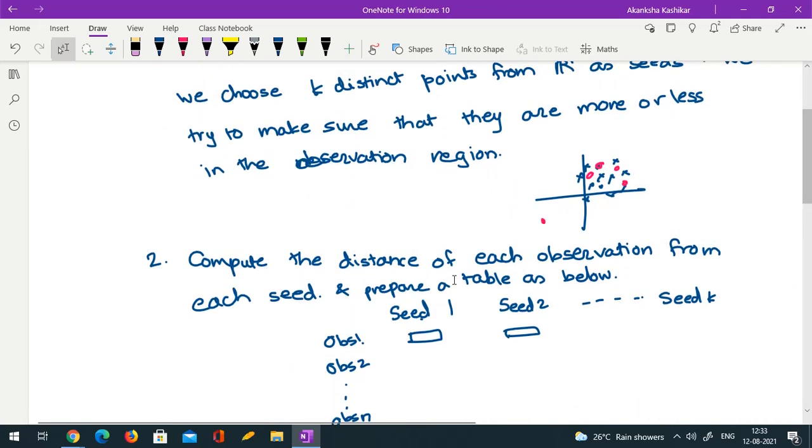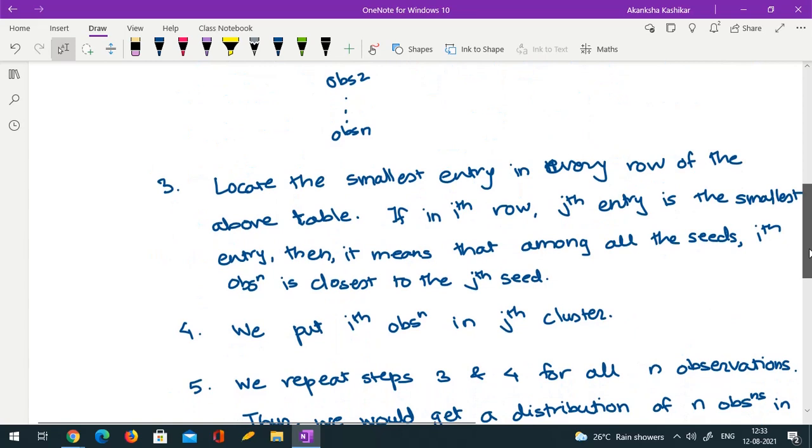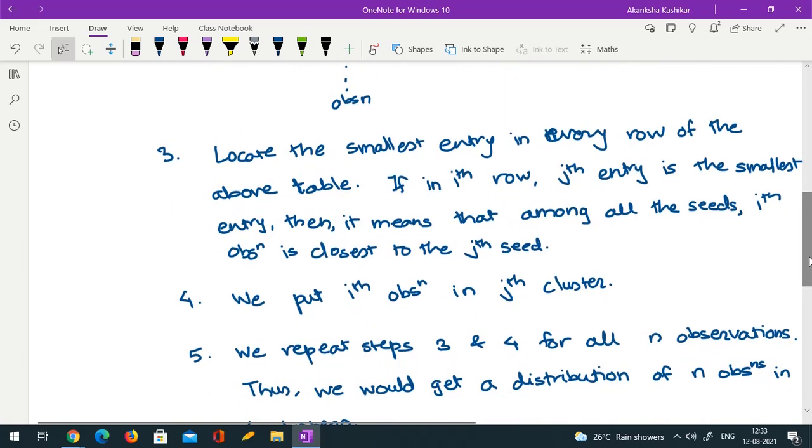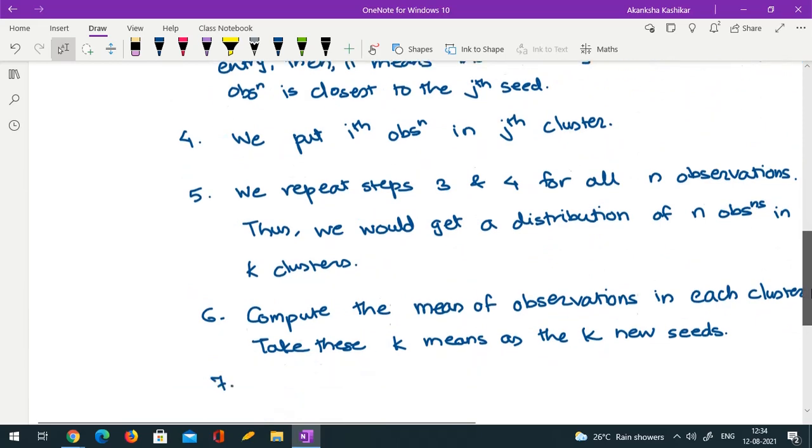So now we have to compute the distance of each observation from each of these new seeds, then prepare a table again. Then you have to again locate the smallest entry in every row. Some of the observations may shift to other clusters, some may stay there, and then you will get revised clusters.